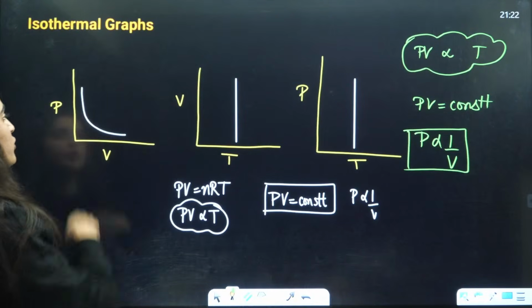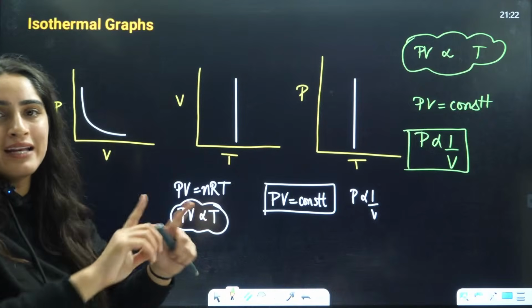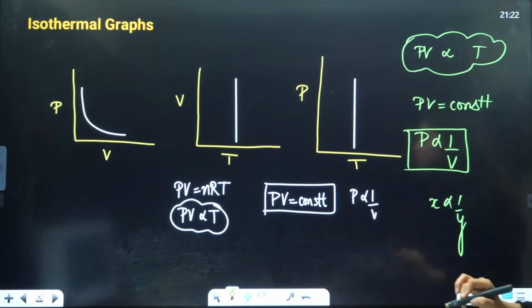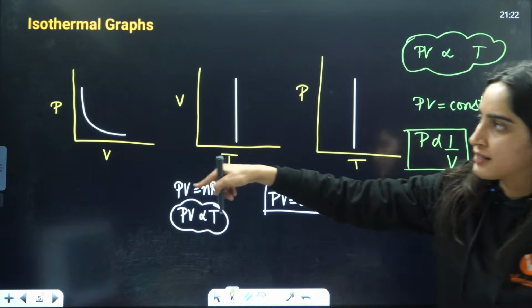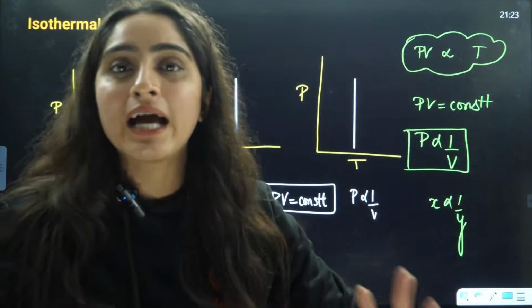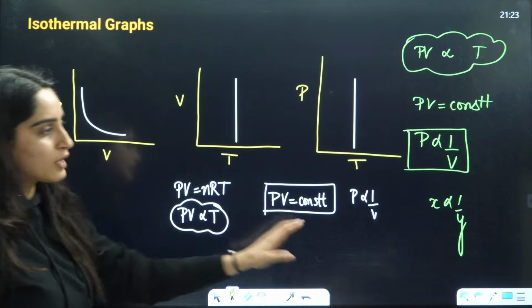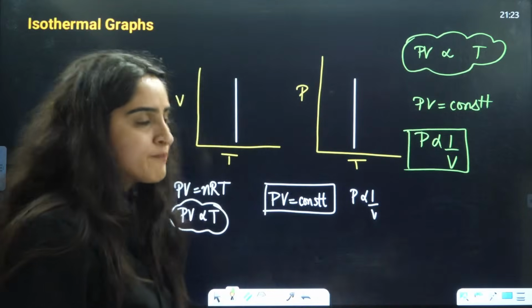So if you talk about pressure and volume, when X is inversely proportional to Y, the graph is drawn like this, okay? When X and Y are inversely proportional, the graph that we draw is like this. So that is why the graph is a curve, right?